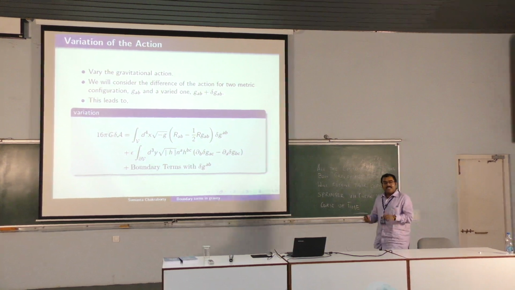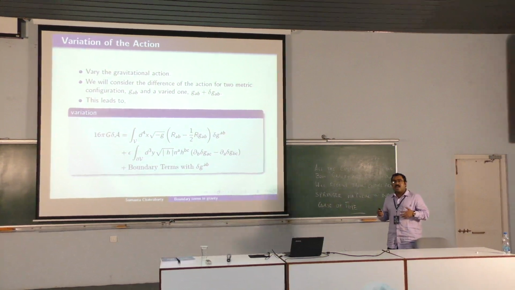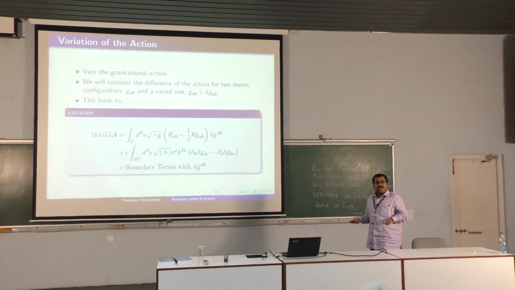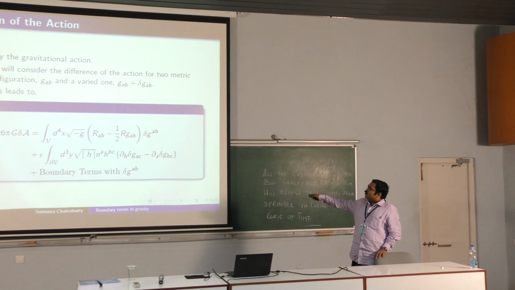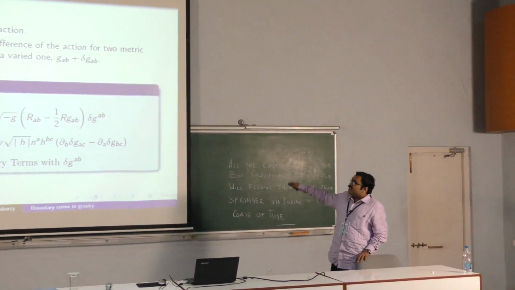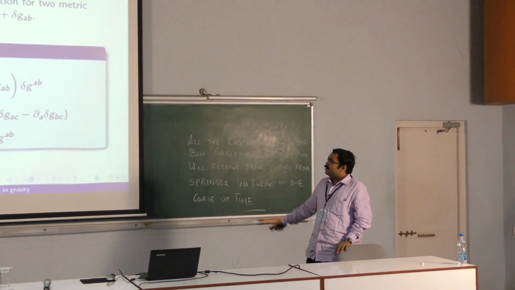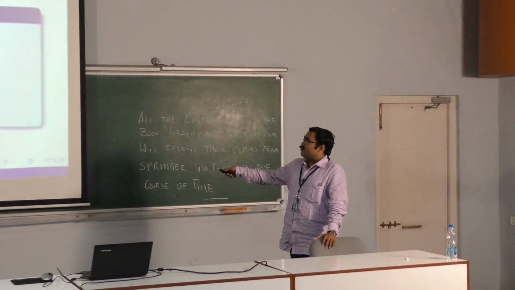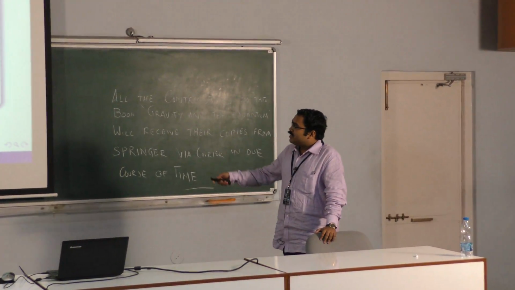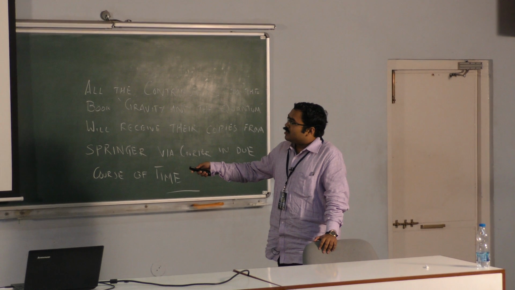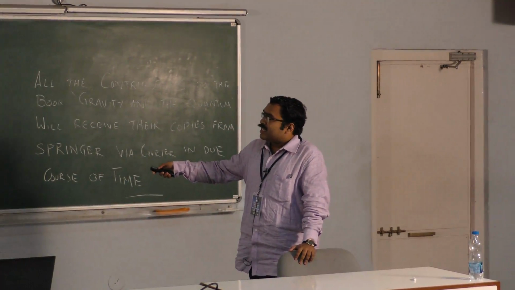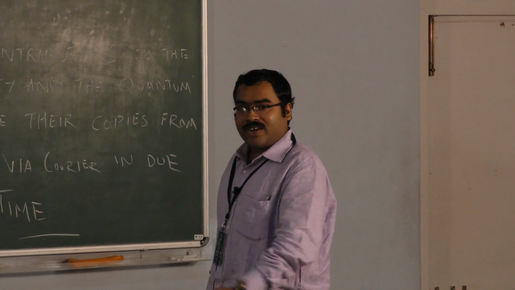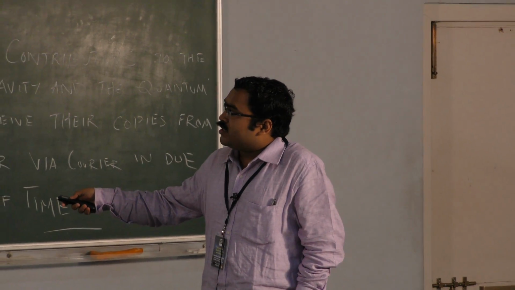That is, you vary the gravitational action. Just like your half q q-double-dot action is completely ill-posed, this action R root minus g is also ill-posed. Why? You do the same thing. You vary the metric, change g_ab to g_ab plus delta g_ab. You get your Einstein's equation, of course, R_ab minus half R g_ab. Then you have a term which has a contraction with n_a, and then there are other boundary terms with delta g_ab. Those are fine. But let us take this particular term.